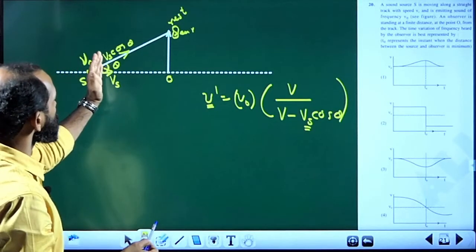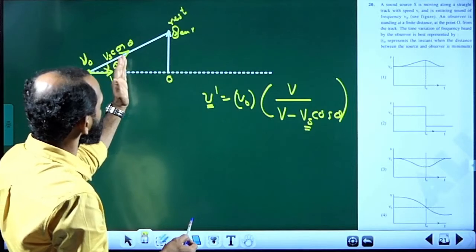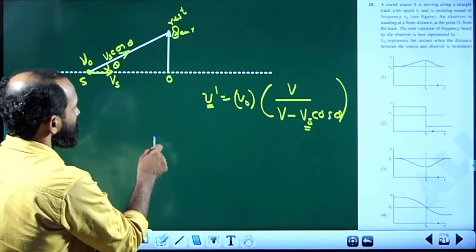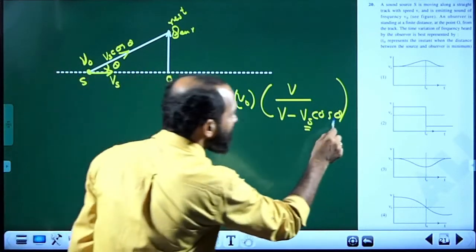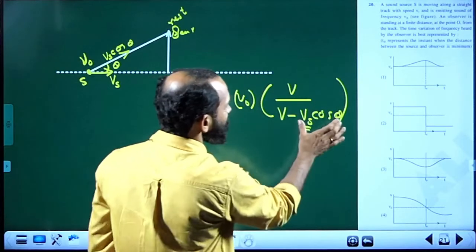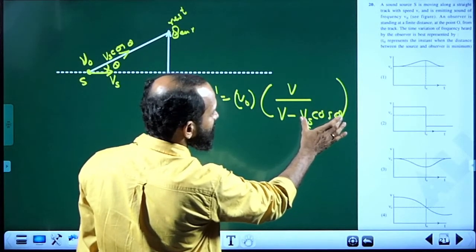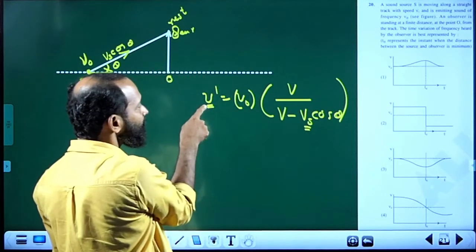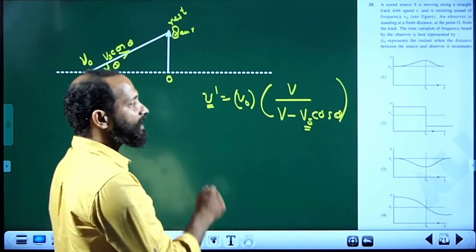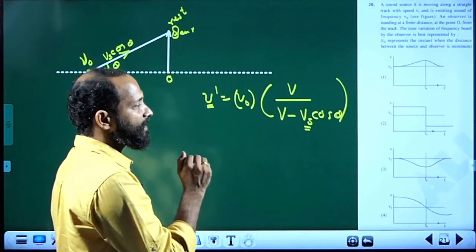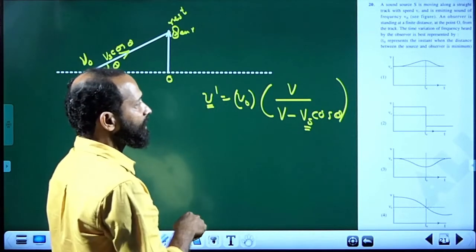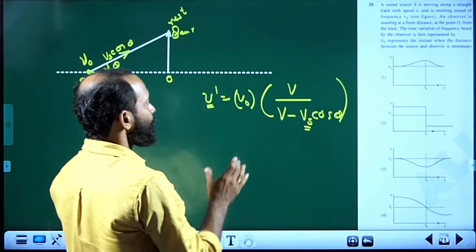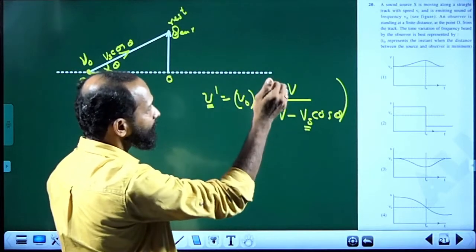When the source is approaching, theta is first increasing, and theta becomes maximum, which is equal to 90 degrees. At the beginning, when theta increases, we know cos theta decreases, then this second term decreases, that means the denominator increases, so the heard frequency decreases continuously. As theta variation is not abrupt but continuous, frequency decreases continuously. So at the beginning the frequency is greater than nu 0 because the denominator is less. So frequency is greater than nu 0 initially.